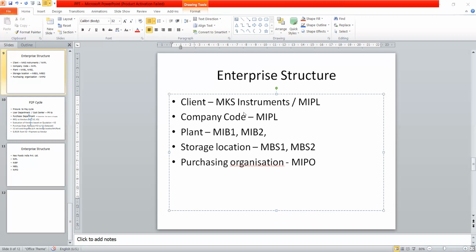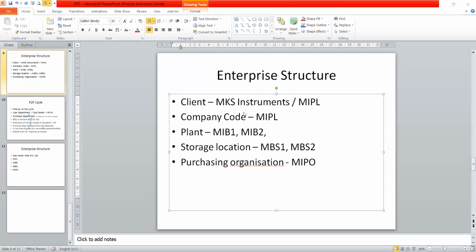Okay. Storage location. Again, these MIB1, MIB2, or MBS1 are just examples. We'll do something else. You need not worry about what has been written there. In fact, you can come out with your own idea. I'll just tell what that means and how it is done in real time also, once I complete this.